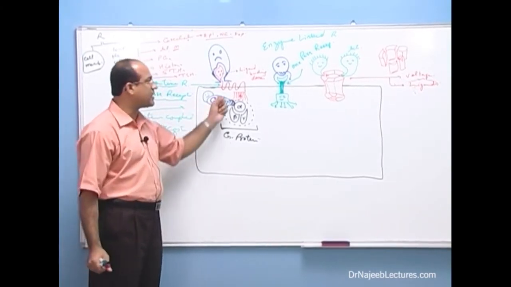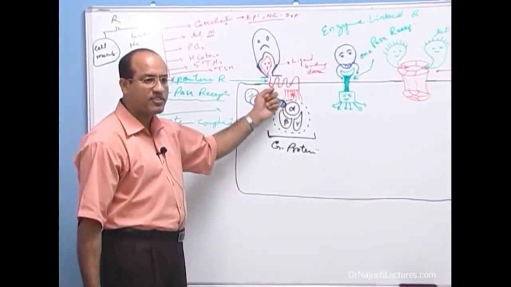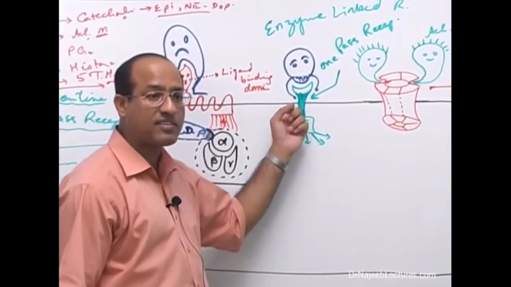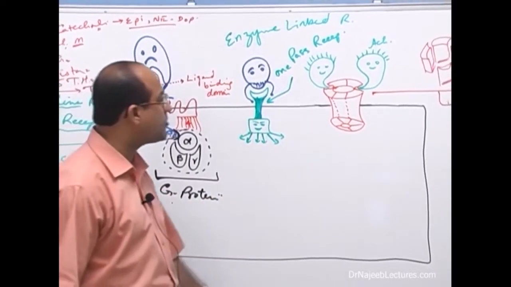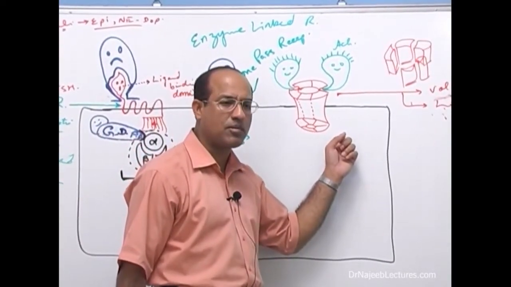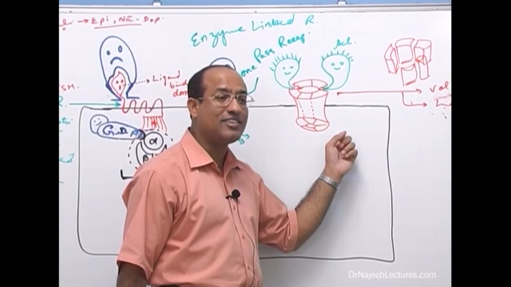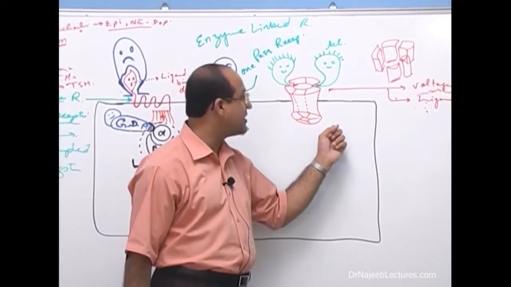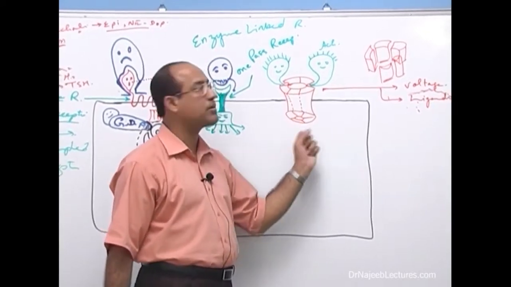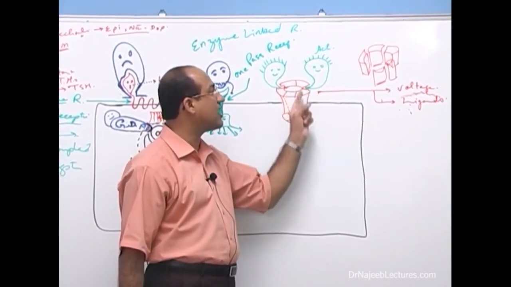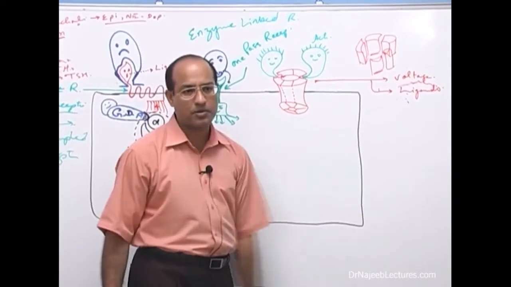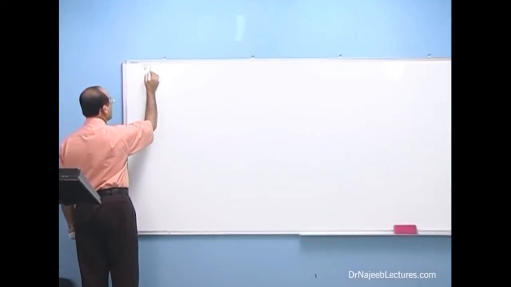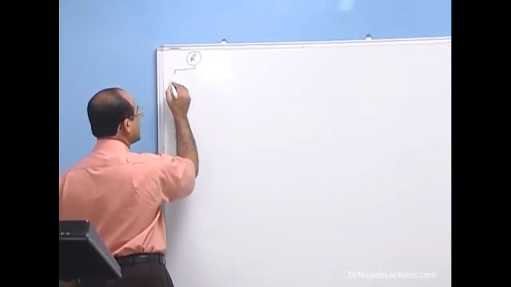For the exam viewpoint, it's very important to know about 7-pass receptors which are coupled with G protein. It's very important to know about 1-pass receptors which are usually linked with enzymes, and it is extremely important to talk about ion channels, ligand operated ion channels, because they also act as receptors. A certain ligand will bind here, they will undergo some change, and biological action will be produced. So we were talking about receptors, and we have already classified receptors as receptors on the surface of the cell,